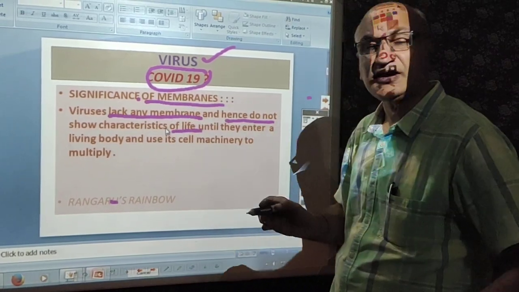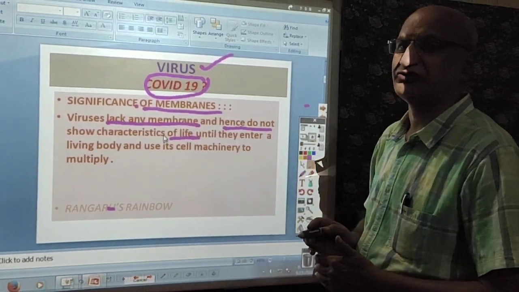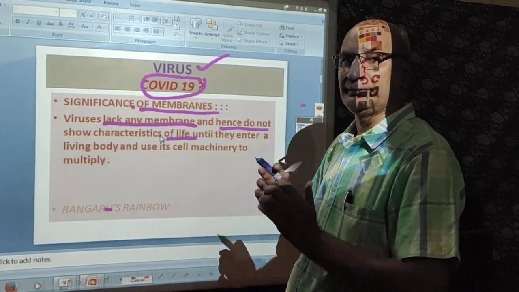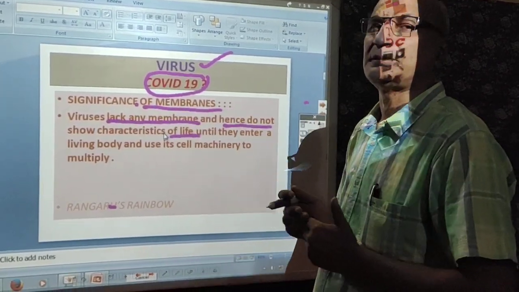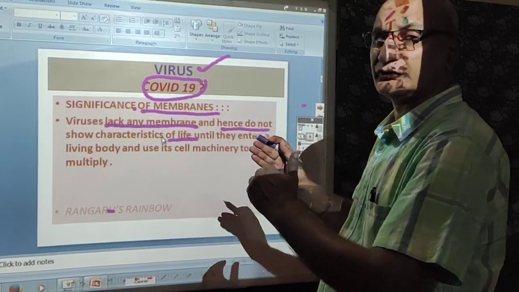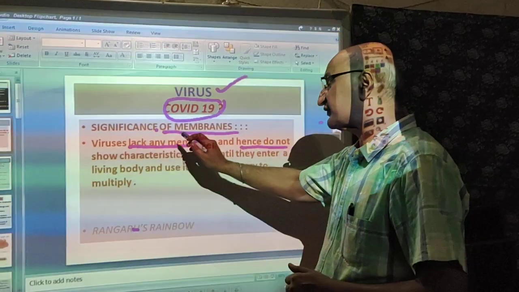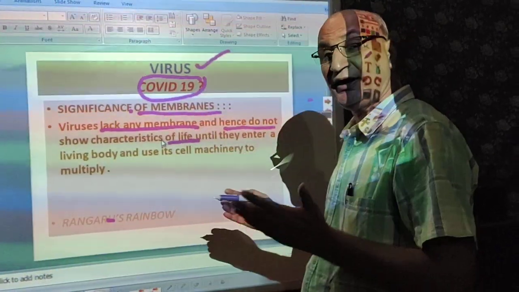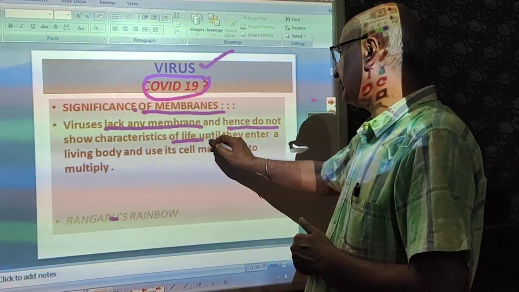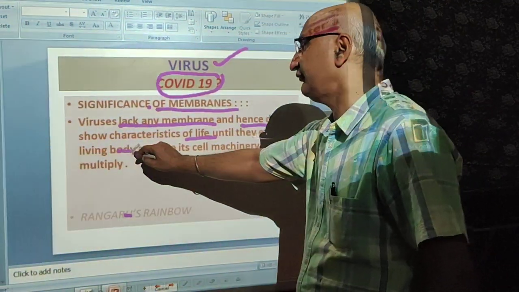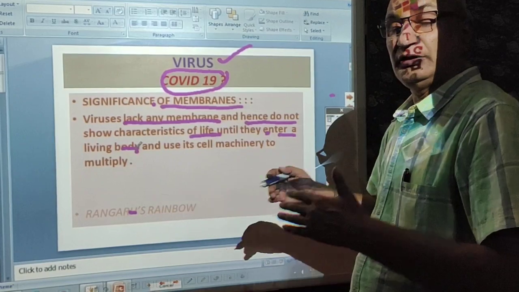We have seen in our previous session that any cell is bounded by a cell membrane, and in the case of plants, it has a cell wall also. Viruses lack a membrane until they have entered a living body, or host.